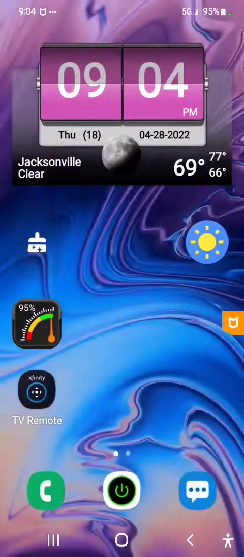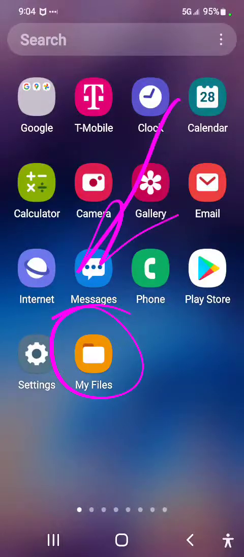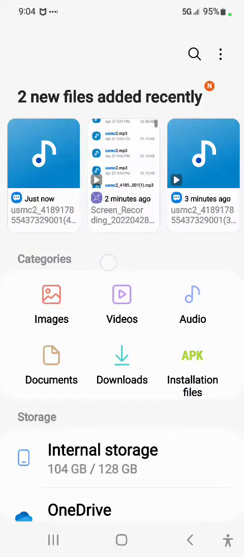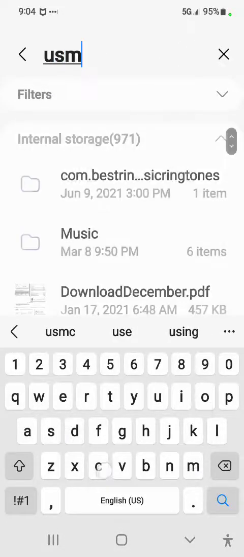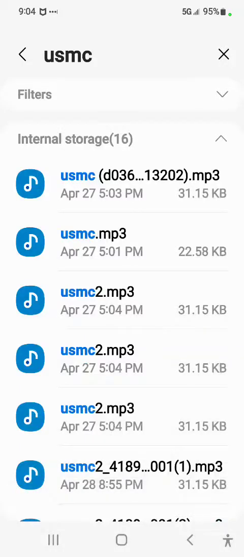Alright. Go to My Files and find it. That's this app right here. There's one on your phone too. It's called My Files. Click on that. Now, see the little magnifying glass at the top? That allows us to search My Files. So you want to search for the name of the file, which is USMC. And then hit the little magnifying glass. Right. There it is, right there.